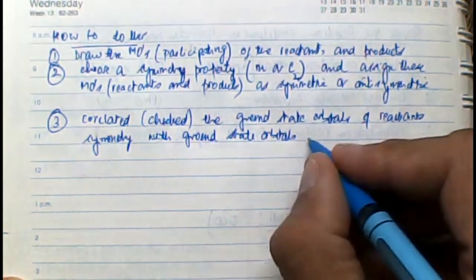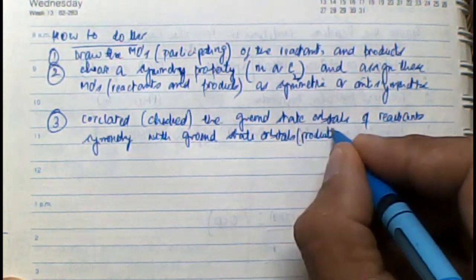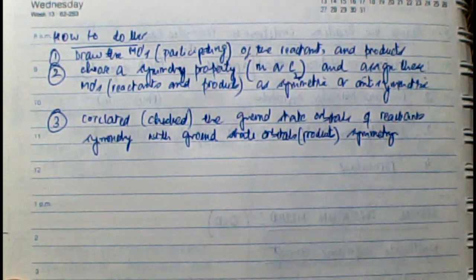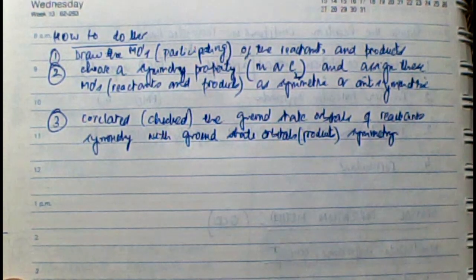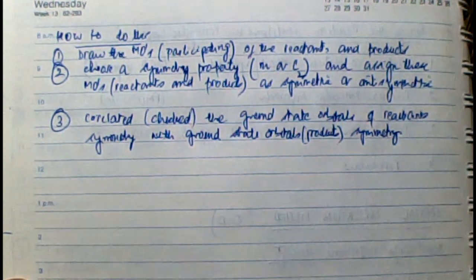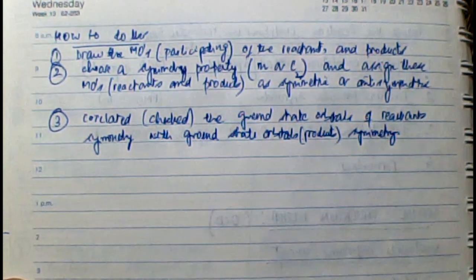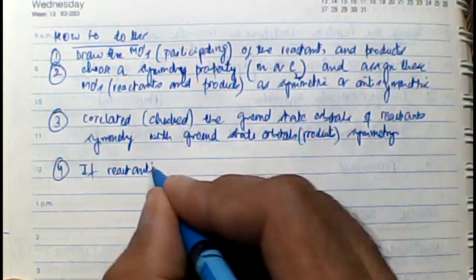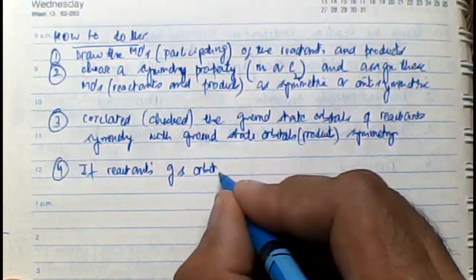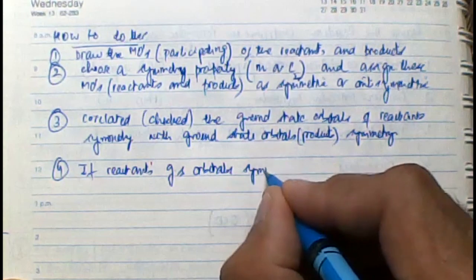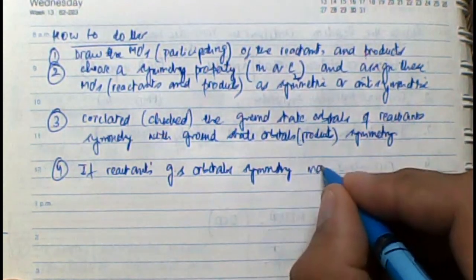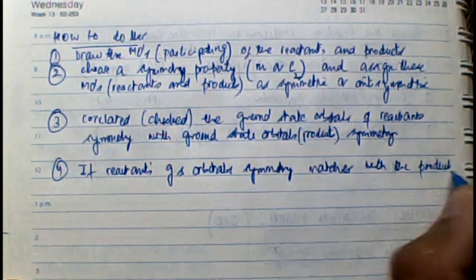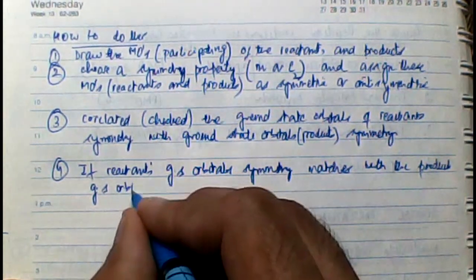Correlate means match it. If the reactants' ground state orbitals symmetry matches with the products' ground state orbitals symmetry, then the reaction is thermally allowed.